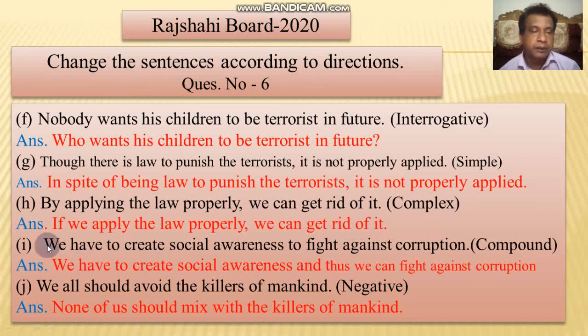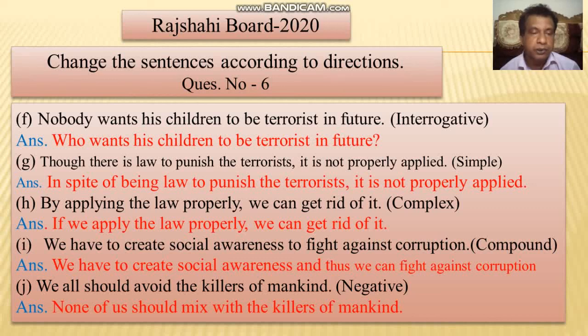Number I: We have to create social awareness to fight against corruption. Compound. To fight, this is the purpose. As there is to fight, we use and thus. The answer: We have to create social awareness and thus we can fight against corruption.